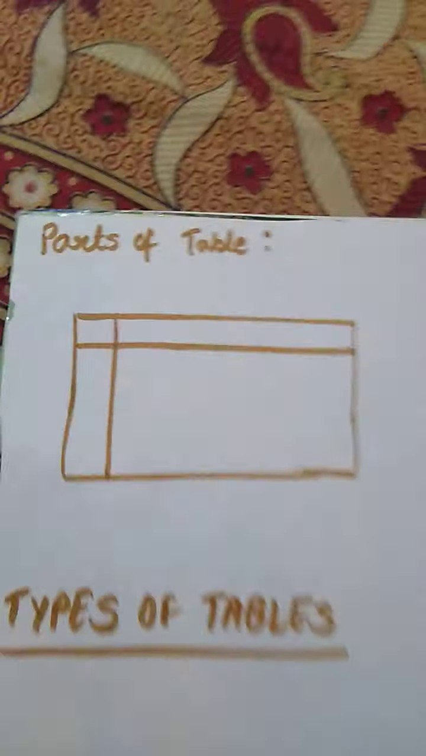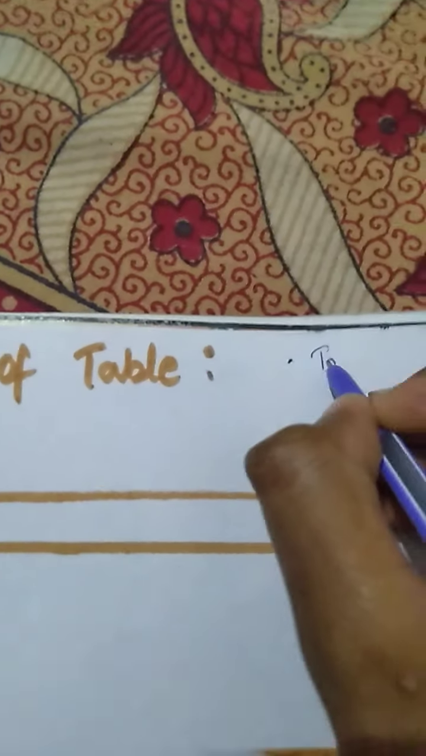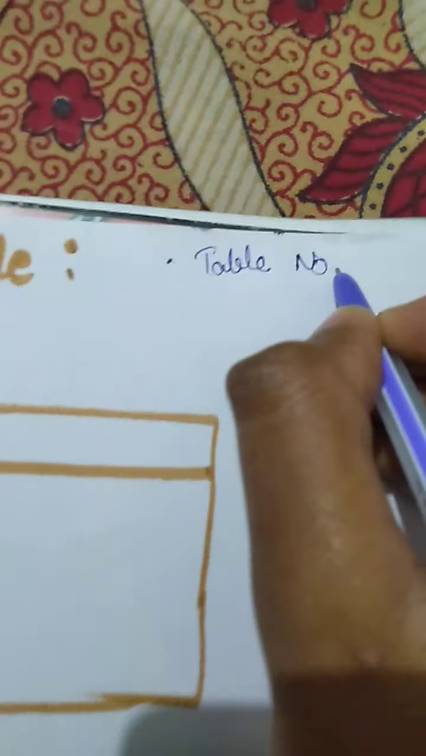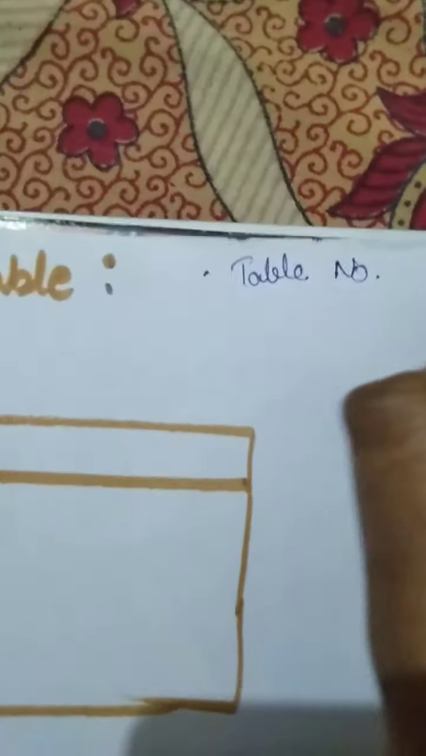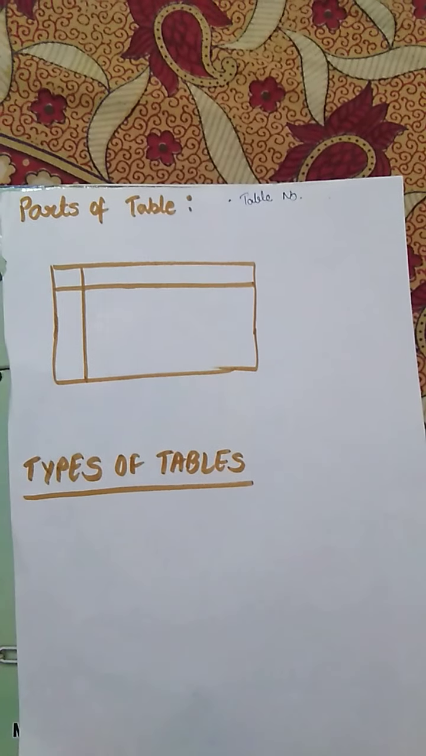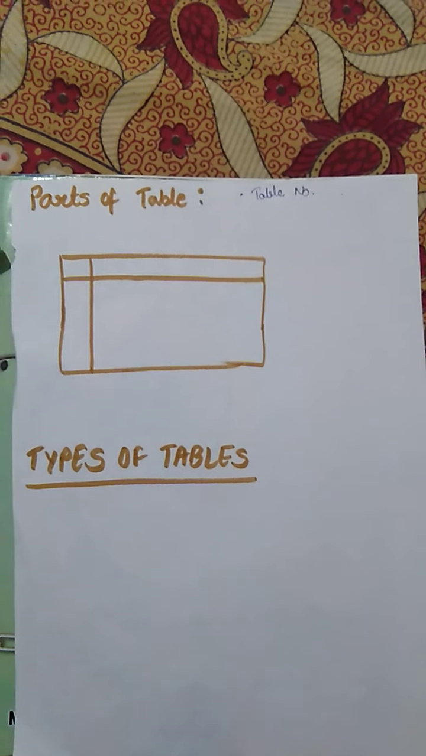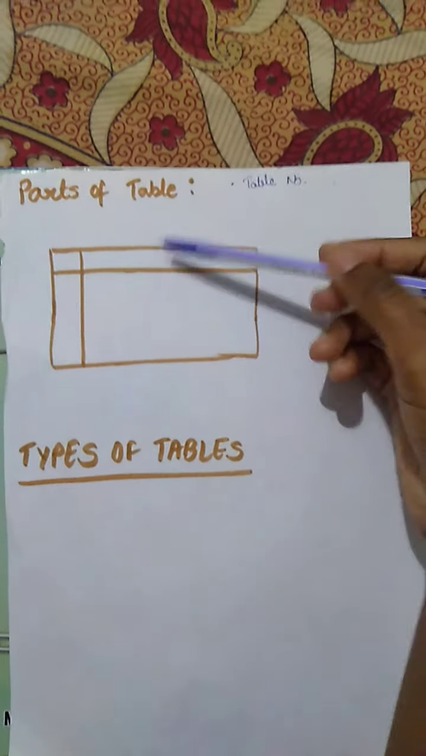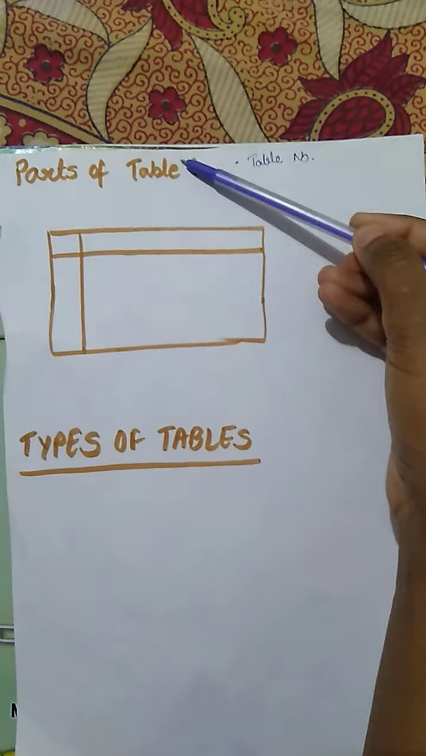So now we are doing the parts of a table. Before starting this, the first part that you need to mention is the table number. At the top or at the right or left side of a page, there should be a table number. Basically, the table number should be placed at the top of the table only. If there's a table, you can write the table number at the top.